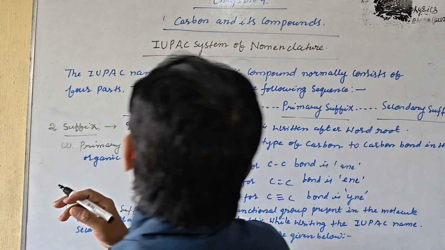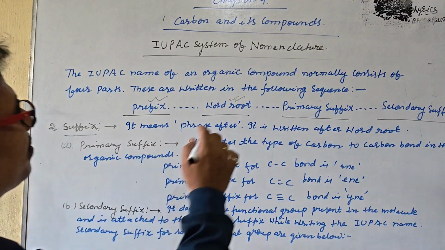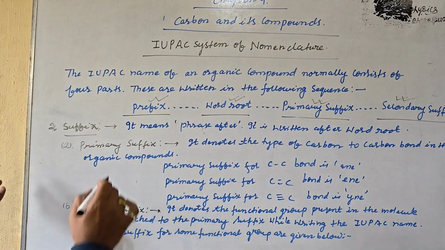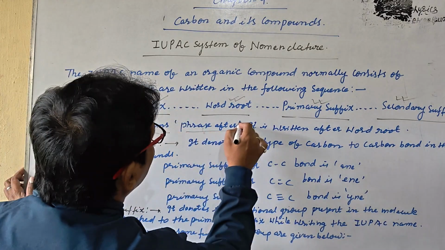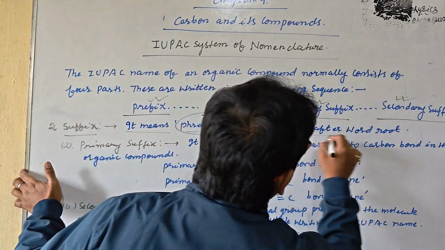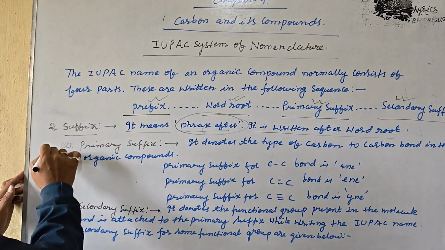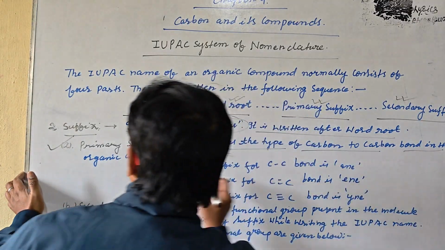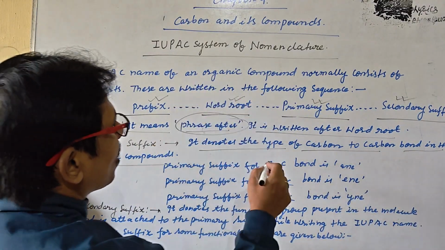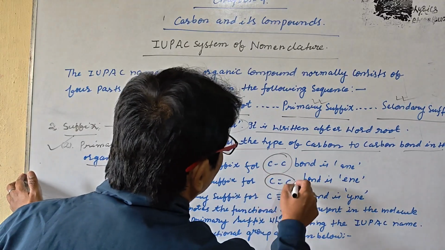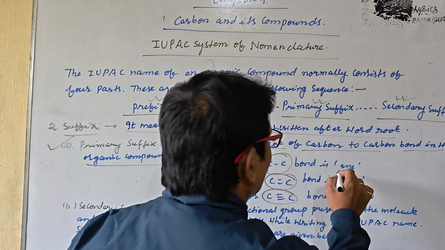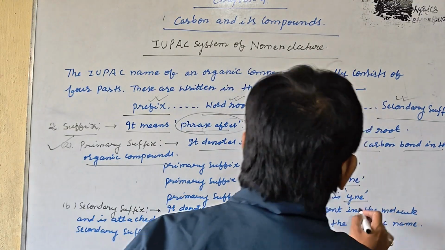So what is the primary suffix and what is the secondary suffix? Let us understand. Suffix means the part after; it is written after the word root. The primary suffix denotes the type of carbon to carbon bond in the organic compound, like C-C single bond, C=C double bond, C≡C triple bond. So the primary suffix is ane, ene, yne.